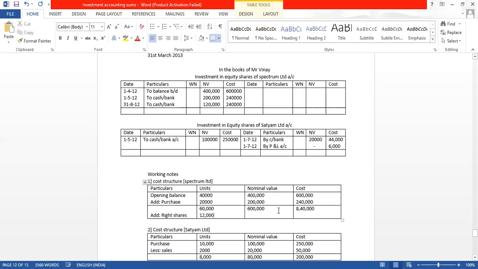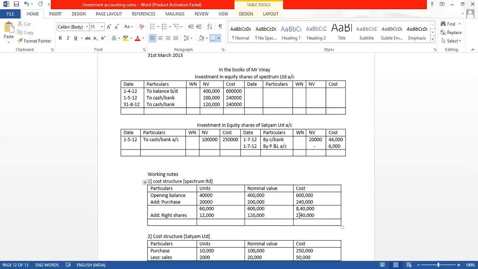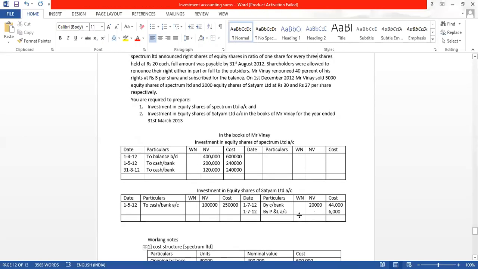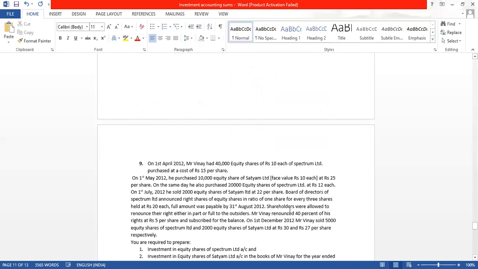The nominal value will not change, 10 rupees. And here it is 2,40,000. So this becomes 72,000. This becomes 7,20,000. And this becomes 10,80,000. So rights shares also we have given effect. Now shareholders were allowed, okay, this all is done. Mr. Vinay renounced 40%. The balance is subscribed, for which balance we have given the effect.